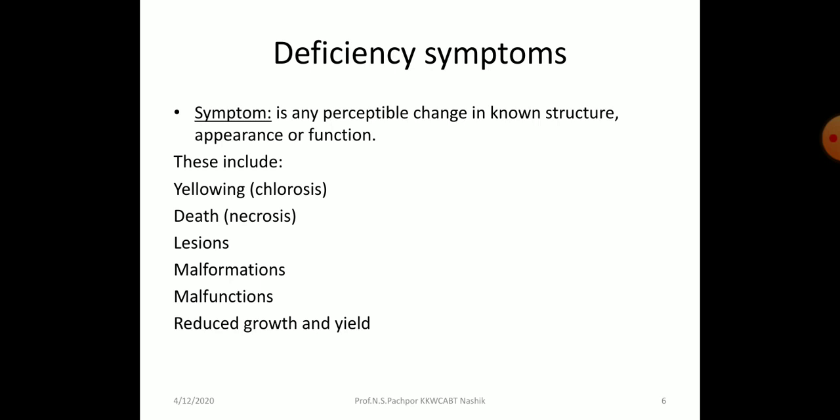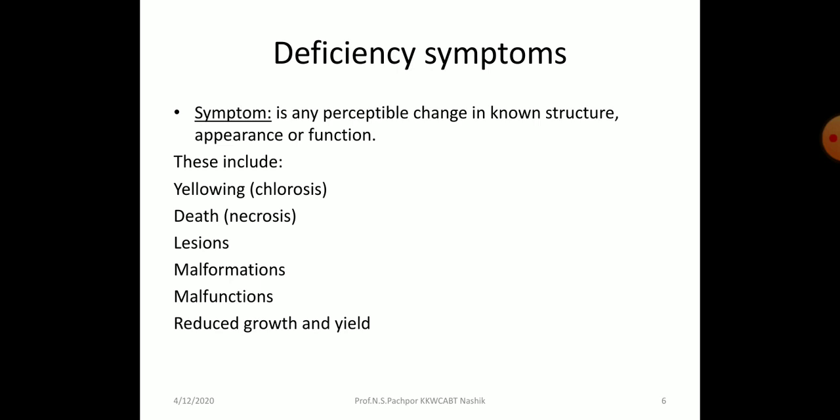Then what is the meaning of deficiency symptoms? A symptom is a perceptible change in known structure, appearance or function. This is called a symptom, and when it is due to a deficiency, it is called a deficiency symptom. We know there is a specific known structure of the leaves, a known appearance, and a known function, but when there is a perceptible change in these three things, then we say that the plant is producing some deficiency symptoms.